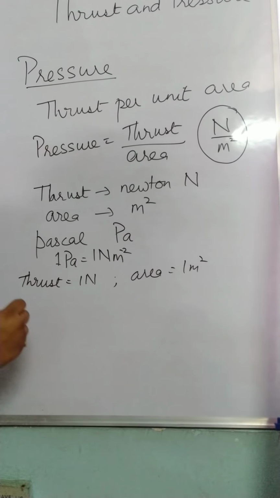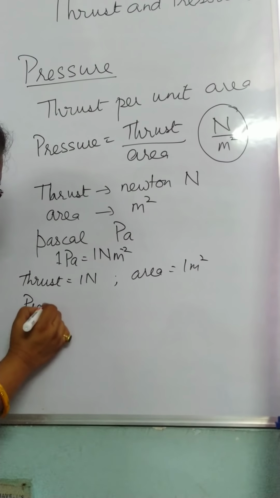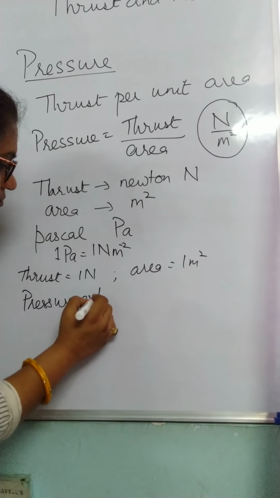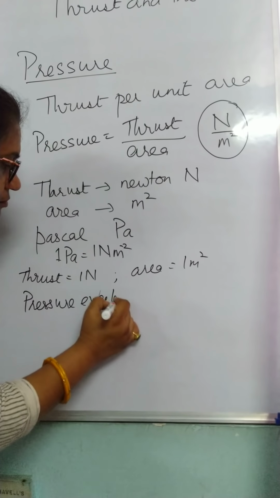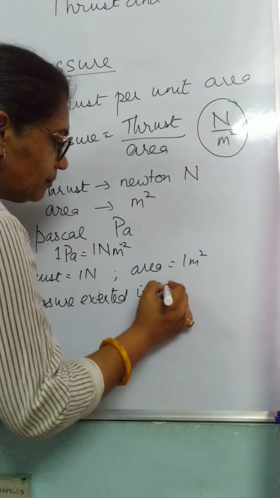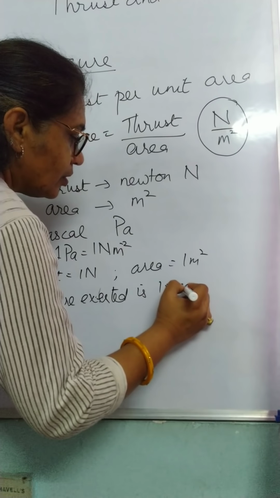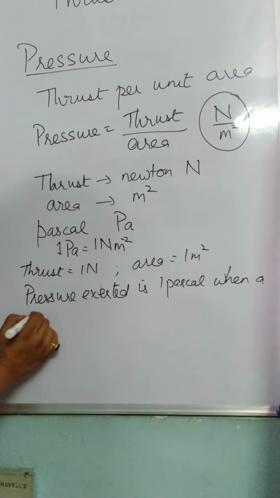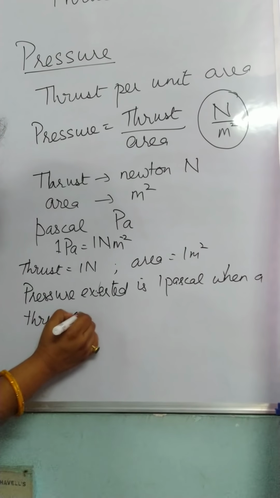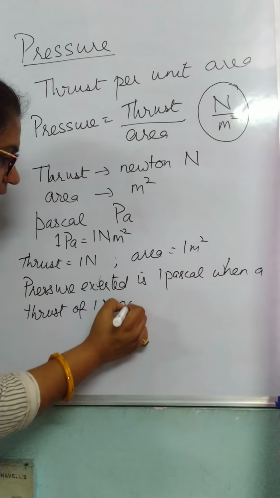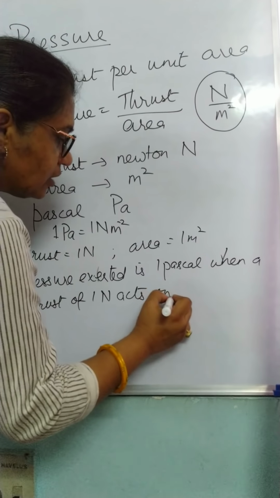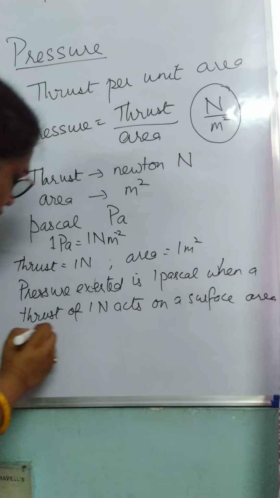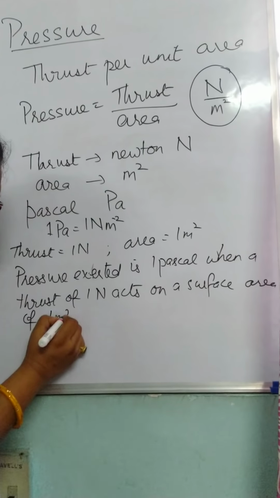We can say pressure exerted is 1 Pascal when a thrust of 1 Newton acts on a surface area of 1 meter square.